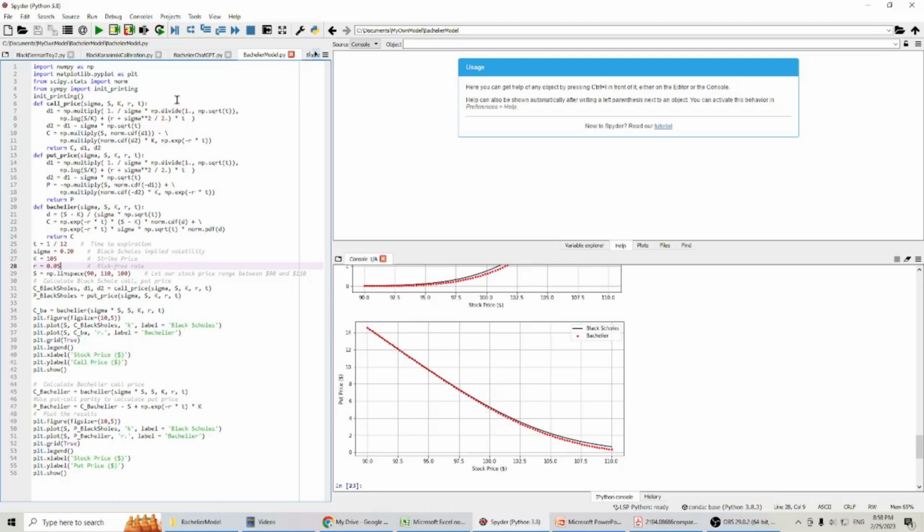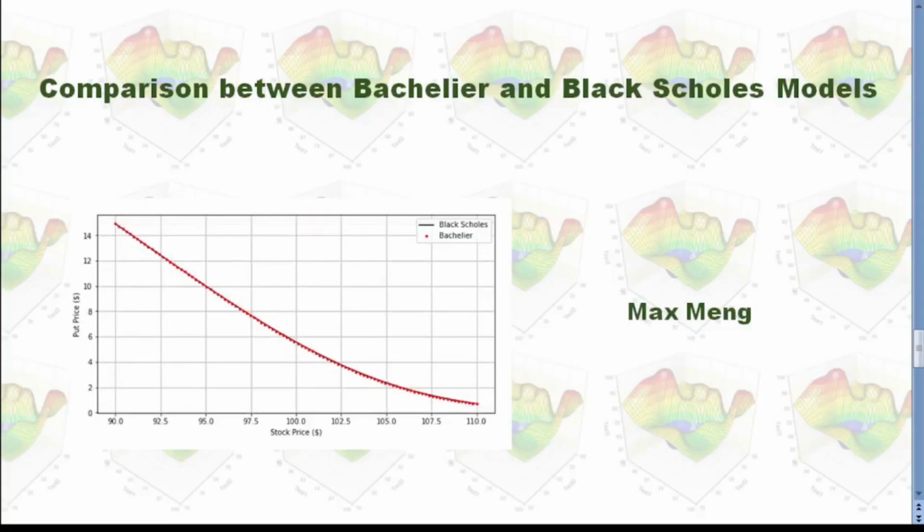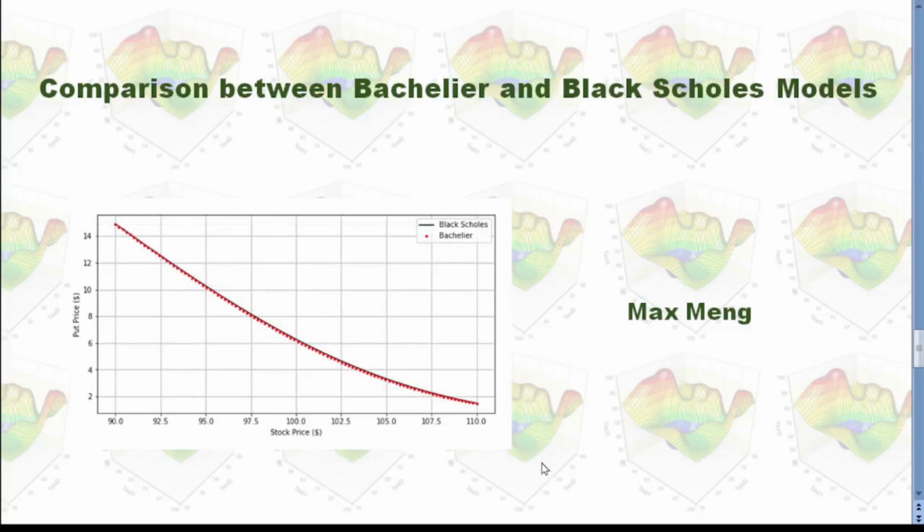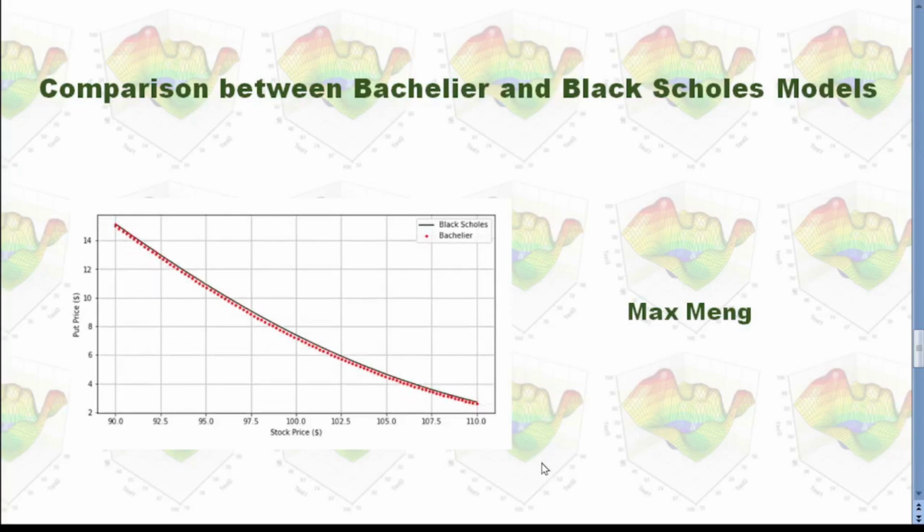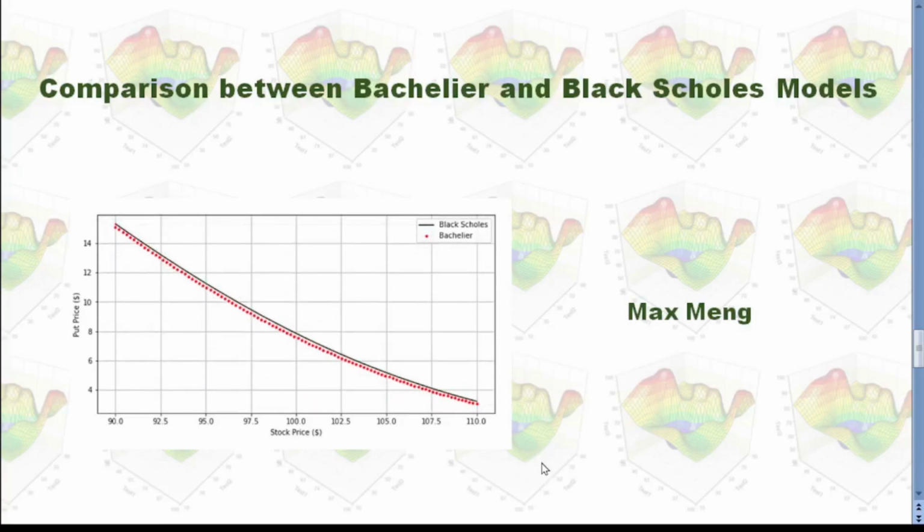I will upload this Python source code to my GitHub. Then you can download it, change all those parameters, and try it by yourself. This is my comparison between the Bachelier and Black-Scholes models.